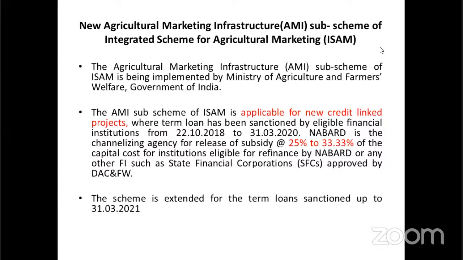Next one, new agriculture marketing infrastructure, that is AMI. Agriculture marketing infrastructure is a sub scheme of ISAM, the integrated scheme for agriculture marketing. It is applicable for new credit linked projects. First, the government planned the project from 2018 to 31/3/2020. After that, it will be extended to 2021. First, it gives a subsidy of 25% to 33.3%.